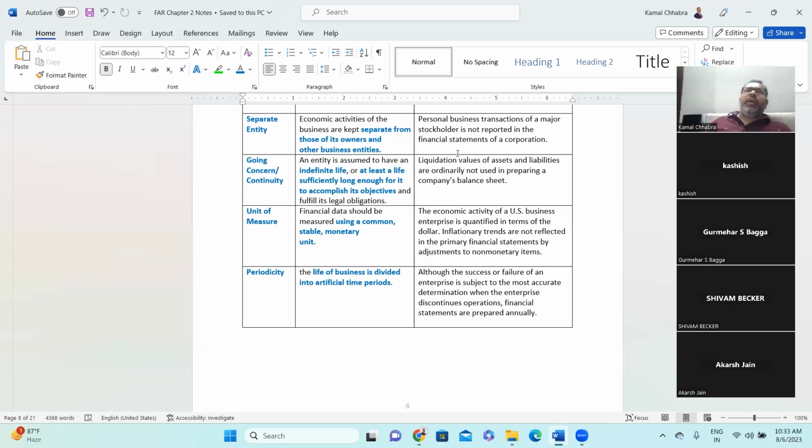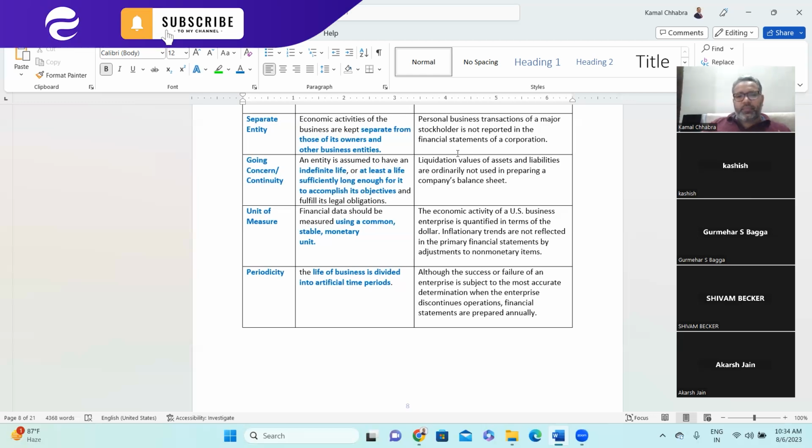Even though the company is profitable, if the management has no intention to continue that operation, right? Then there is a going concern issue. The other side could be that management does not have the ability to continue. Either they lack funds or time or management, and they wanted to discontinue that operation. So then there would be a risk of going concern, right?